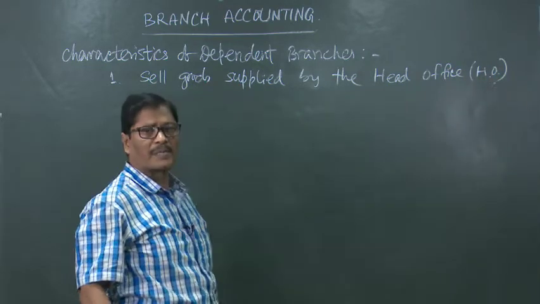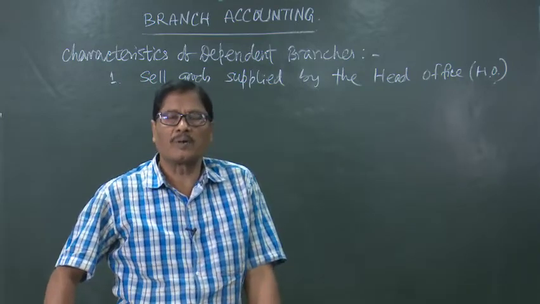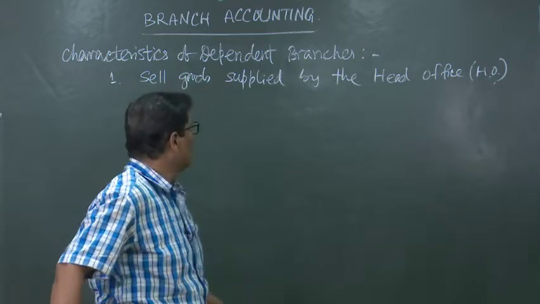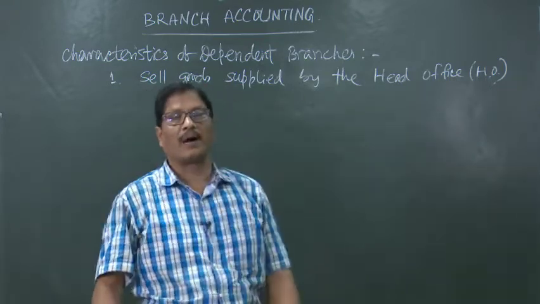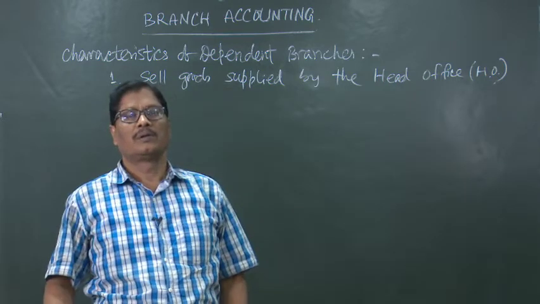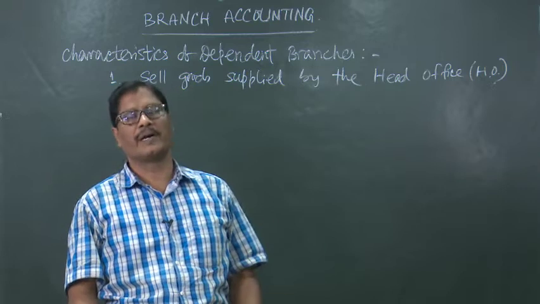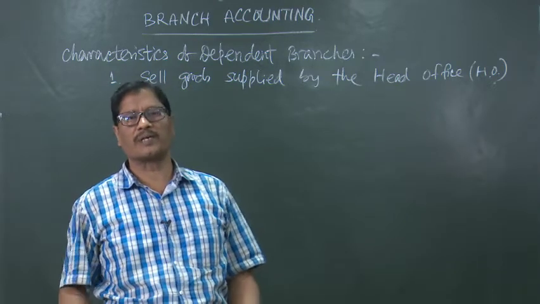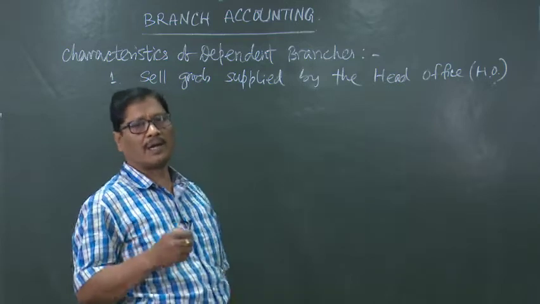So, these dependent branches do not purchase anything, and usually they sell the goods supplied by the head office, and that too at the price quoted by the head office. They do not know what is the cost, what is the invoice price, etc. They have to sell it according to the instructions of the head office.